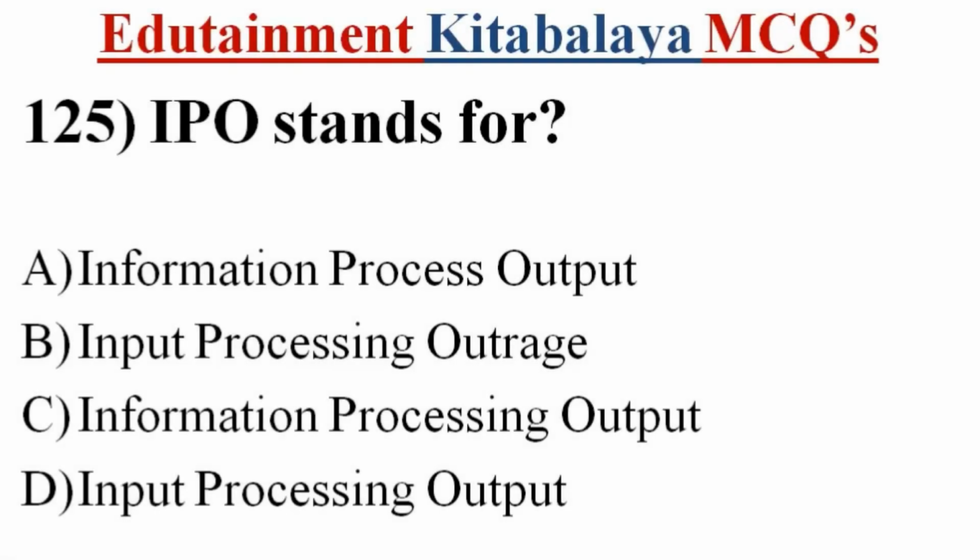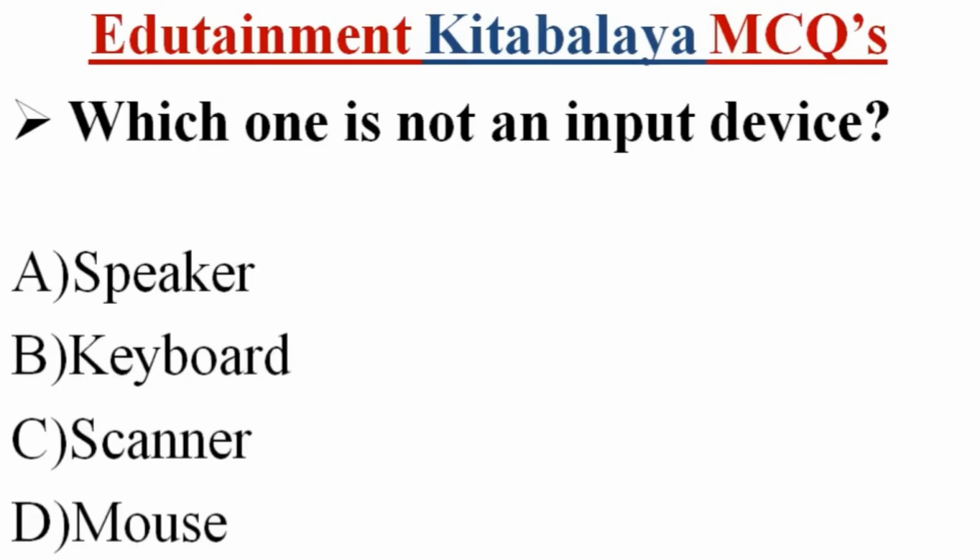Question number 125. IPO stands for A. Information Process Output, B. Input Processing Outrage, C. Information Processing Output, D. Input Processing Output. Correct answer is D. Input Processing Output.